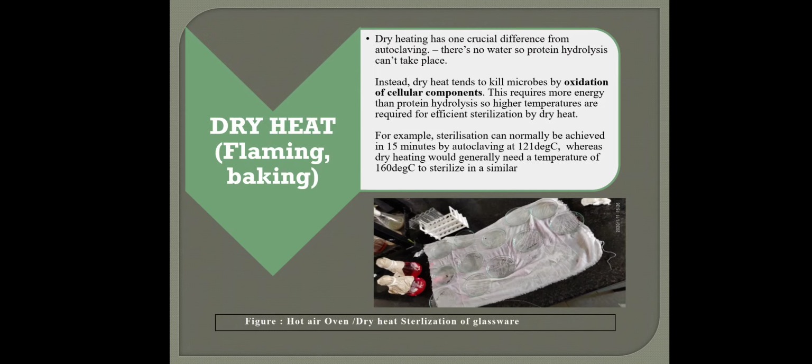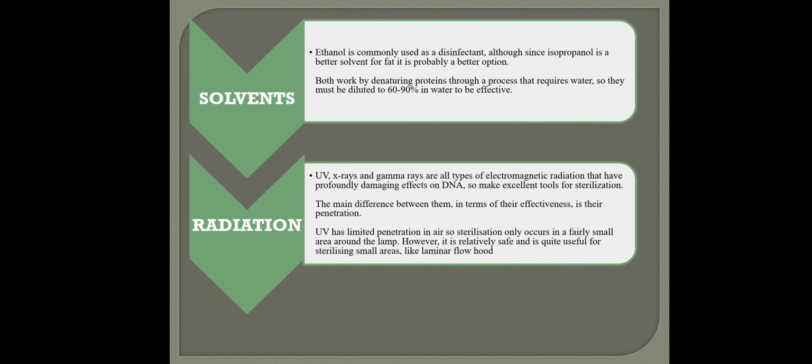Like you can see an example, sterilization can normally be achieved in 15 minutes by autoclaving at 120, while by dry heating it will require 160 degrees, and that too for almost half an hour. So the efficient means of sterilization is obviously steam sterilization. Also we can use solvents, like I said, in case of surface sterilization we use isopropanol, sodium hypochlorite, mercury chloride. So these can also help in the sterilization process of the samples.